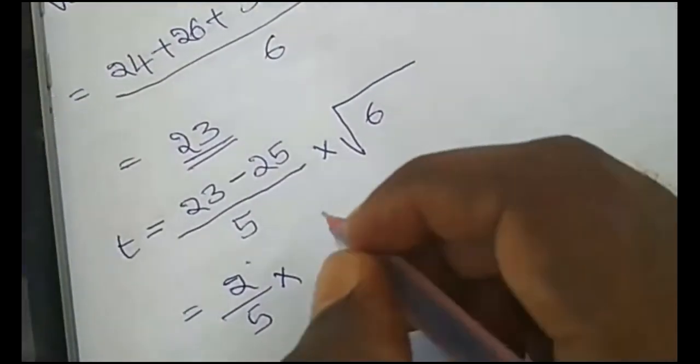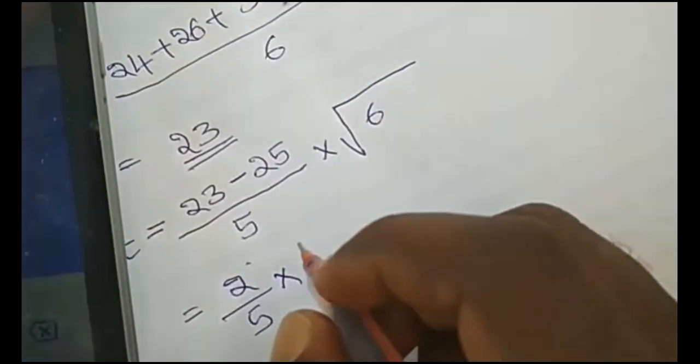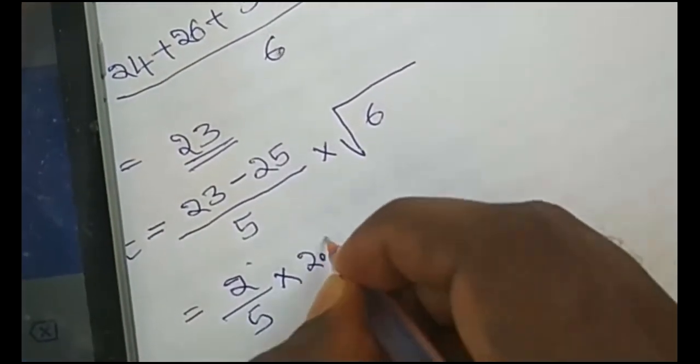I use the calculator here. The square root of 6 is 2.449. I can take 2.45, an approximate value.